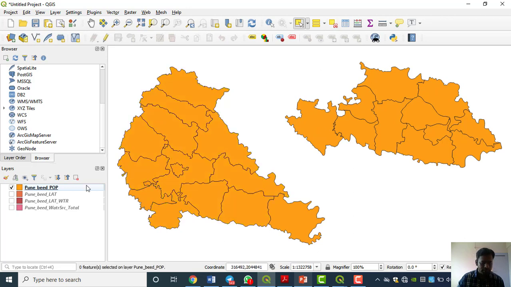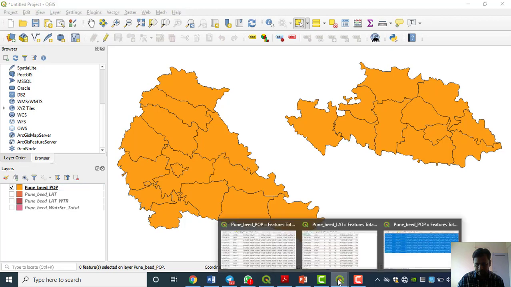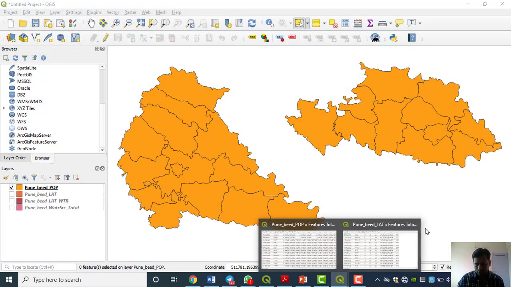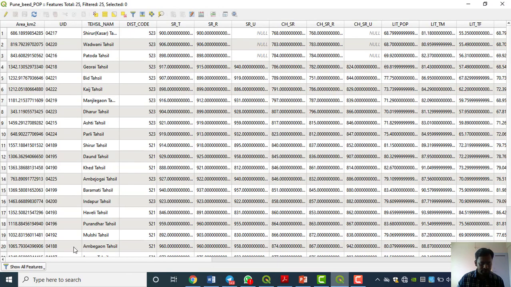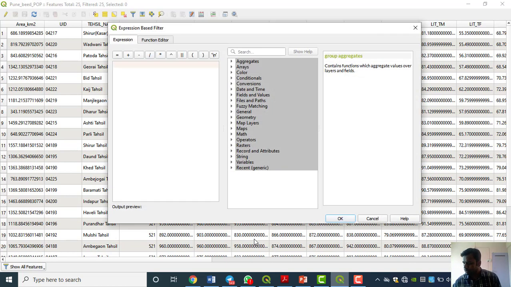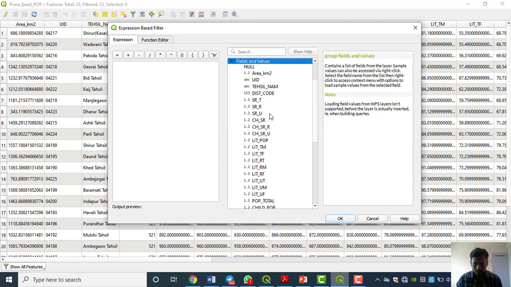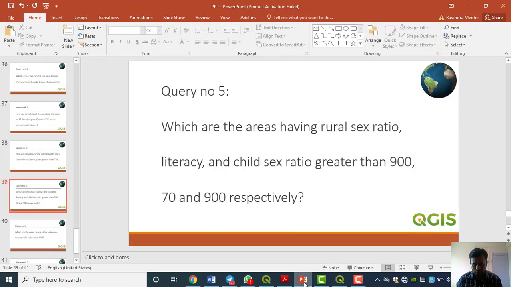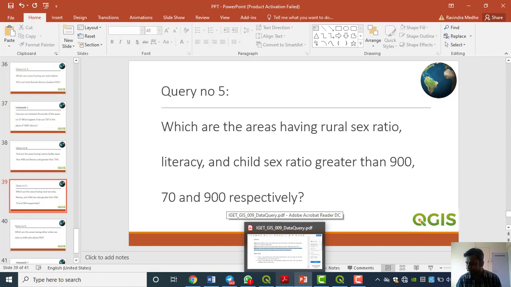Here. Okay. Now again I am going to the attribute table. I'll close this, open this one, go to advanced feature, expression. Noted here: rural sex ratio first, then child sex ratio, then literacy.